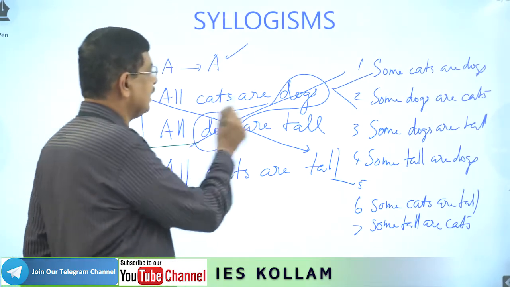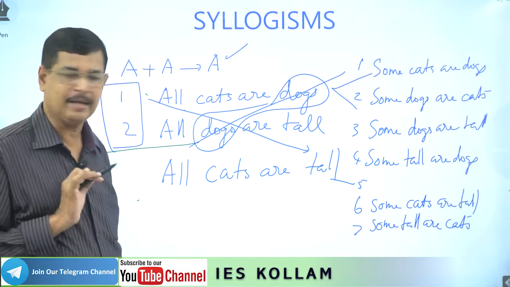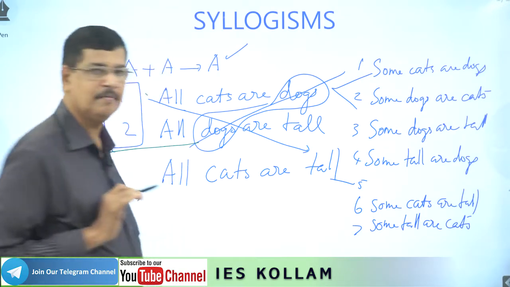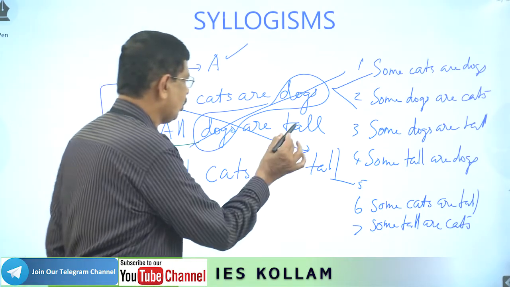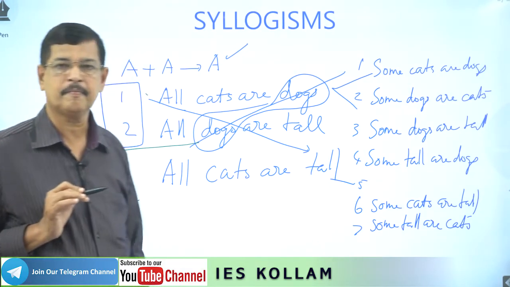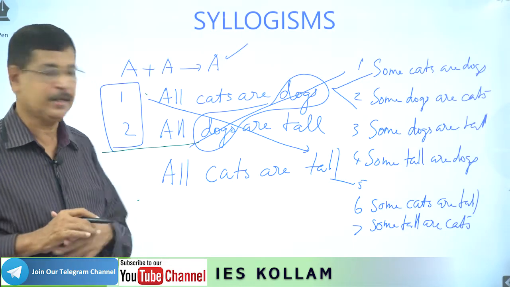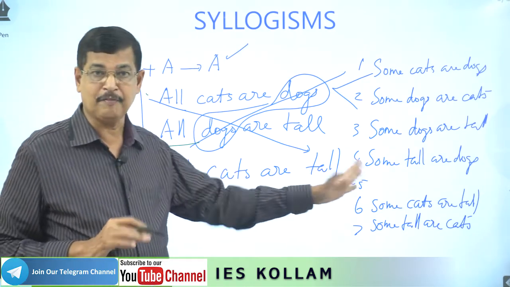First one, all cats are dogs. Some cats are dogs, some dogs are cats. Two we are getting. Then, all dogs are tall. Which are the conclusions? Some dogs are tall, some tall are dogs. Two more. That is third and fourth. Then the combination result we can include as fifth one.